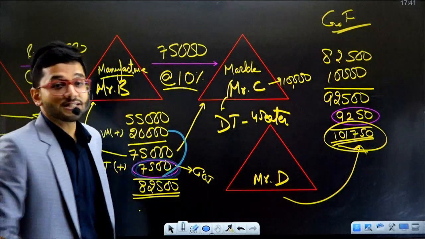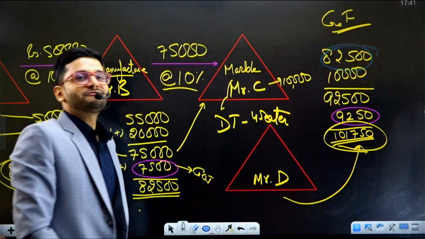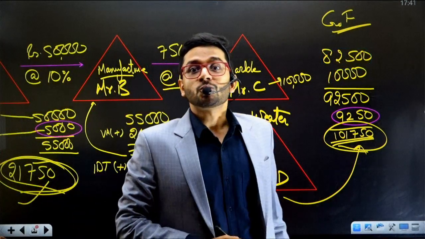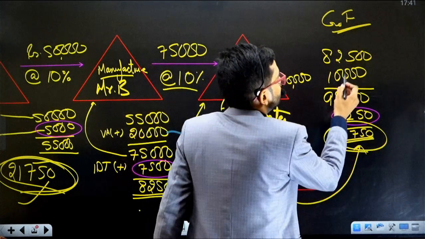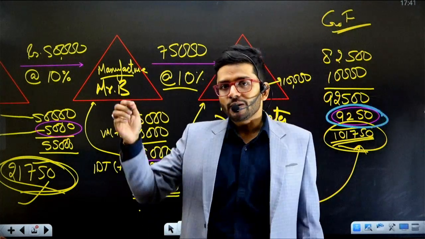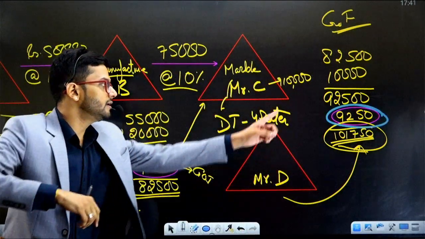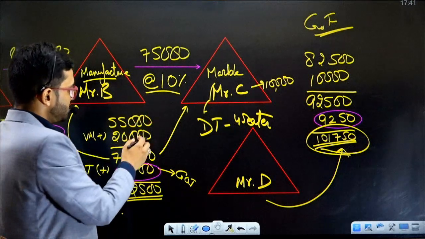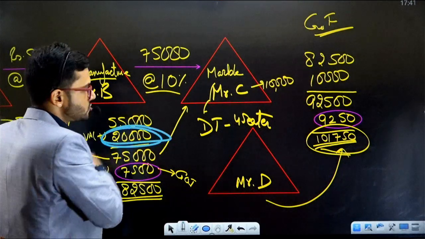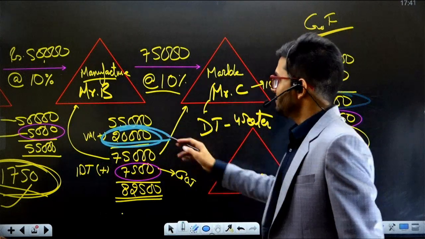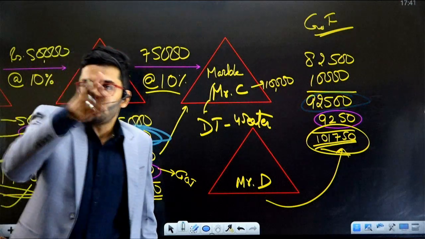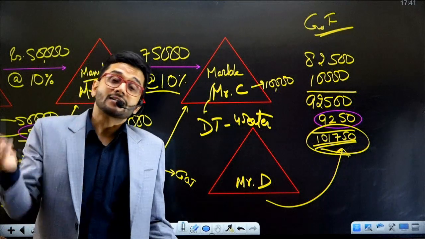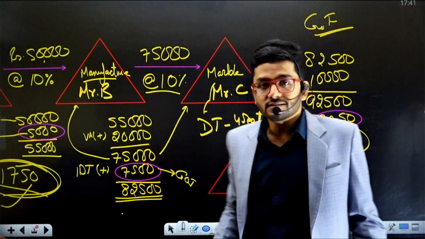Now the second time when 20,000 rupees is being taxed is over here. 82,500 contains an element of 20,000. Remember? Yes, sir. So 20,000 is being taxed again at the rate of 10%. When you calculate 10% on 92,500, 20,000 rupees is again included in 92,500. So it is again being taxed. So 20,000 rupees worth of labor is being taxed twice, once over here and once over here. This is double taxation. This is multiple point taxation. And what is tax on tax? Cascading effect of tax. Tax on tax. Multiple point tax.